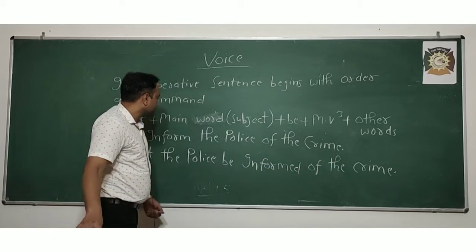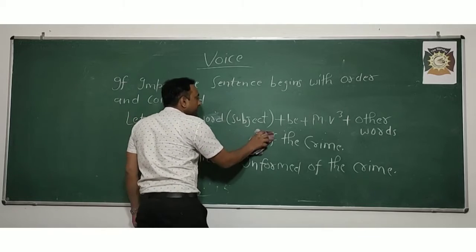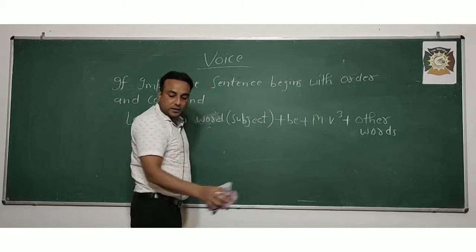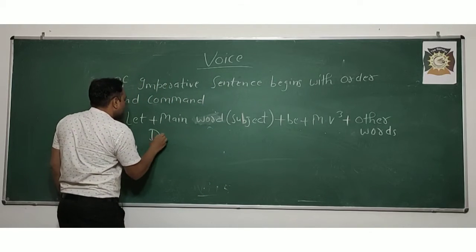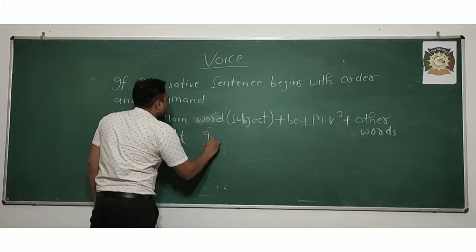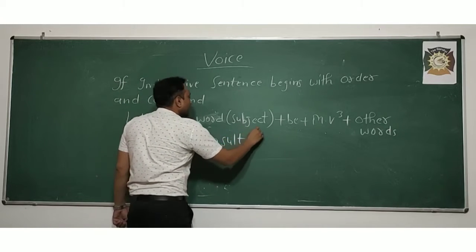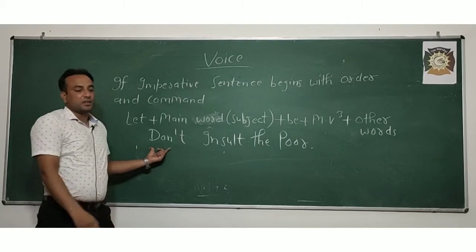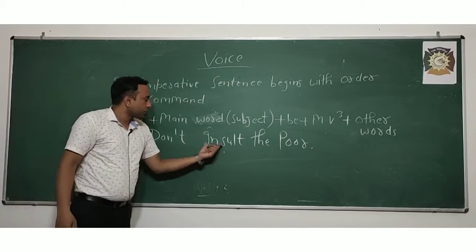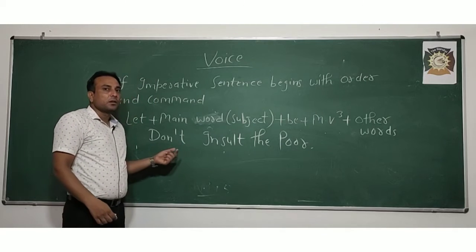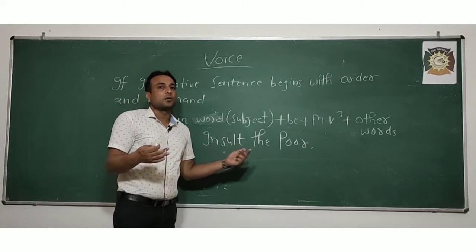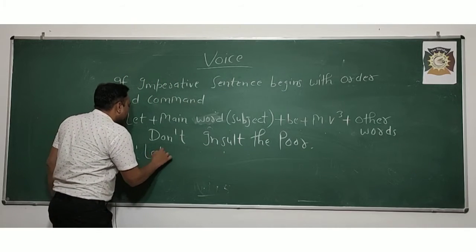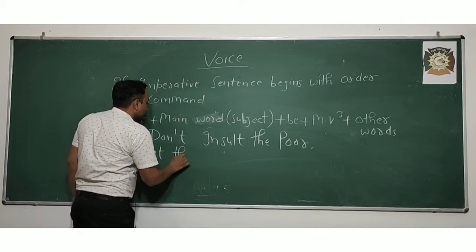Don't insult the poor. If I write, don't insult the poor. First of all, a negative is there. Don't insult the poor. Don't insult the poor, it is a negative sentence. So how will you change it? Let will remain as it is. Let the poor is the main. Let the poor.